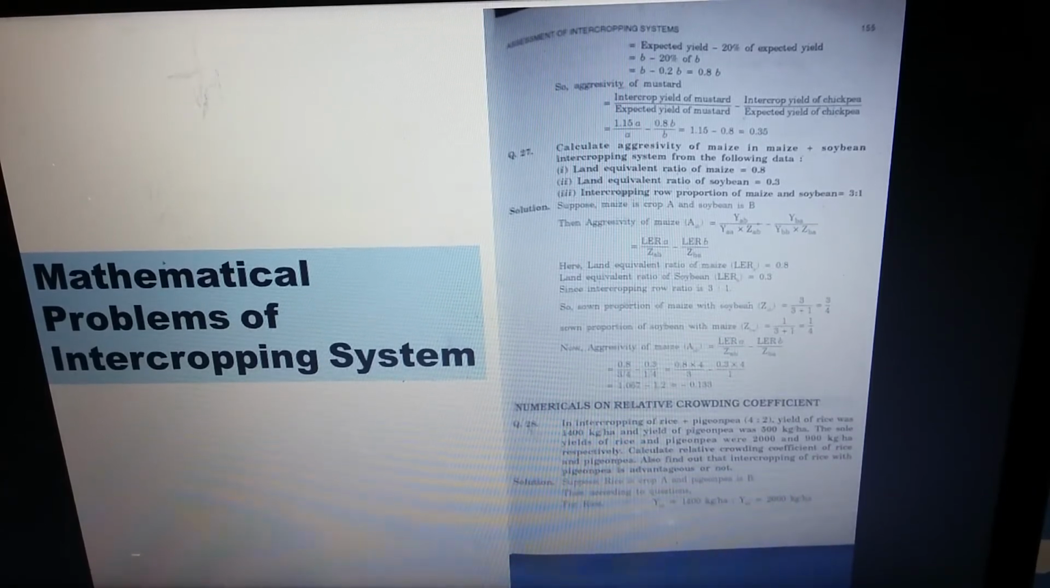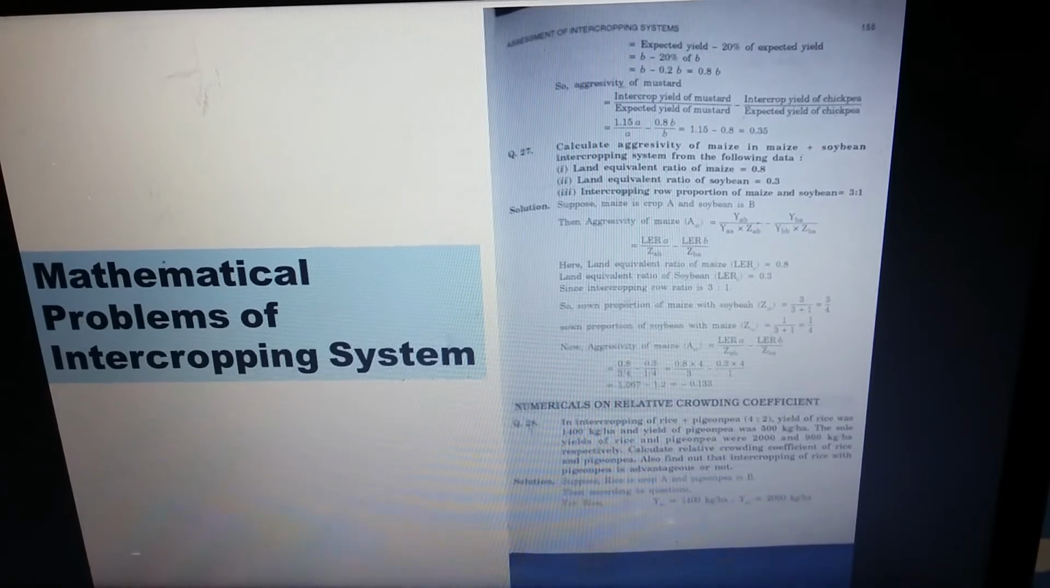So coming to the next problem, that is question number 28, the relative crowding coefficient. Okay, then the numericals we are going to solve, that is the relative crowding coefficient. Just follow question number 28.